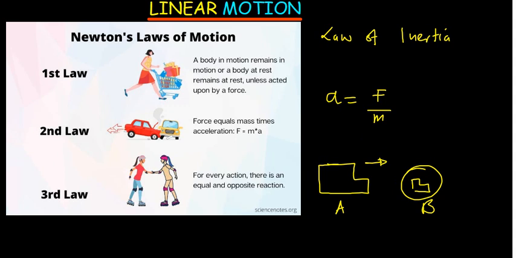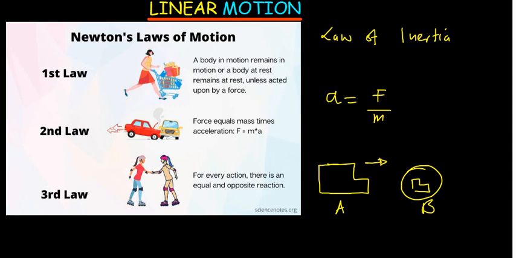Let's talk about the third law of motion. For every action, there is an equal and oppositely directed reaction. So if you punch a wall, you can ask, why is it that I'm going to feel hurt? The wall doesn't do anything to you.